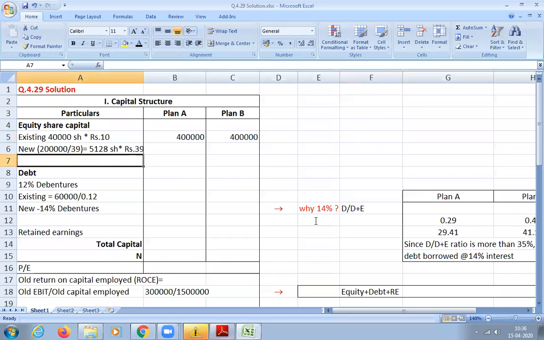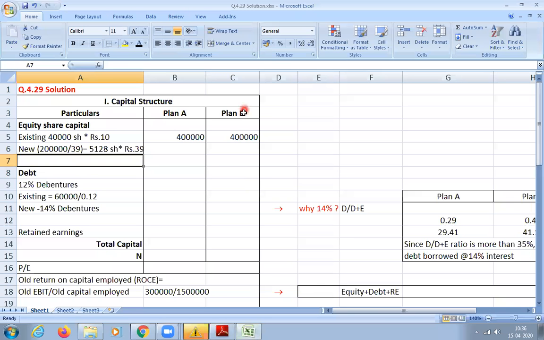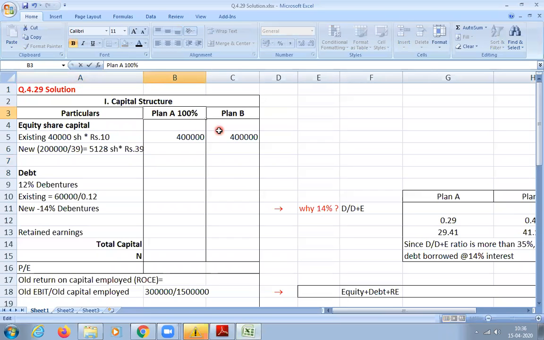Next, they have two options. Option one, you can raise the entire 2 lakhs by issuing equity shares, or you can raise the additional 2 lakhs by debt. So I prepared two plans, plan A and plan B. Plan A will be 100% equity, and plan B will be 100% debt.